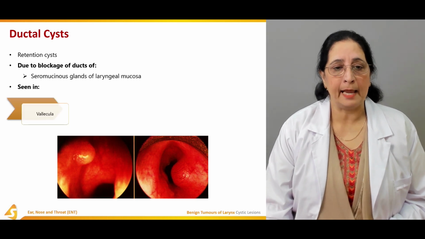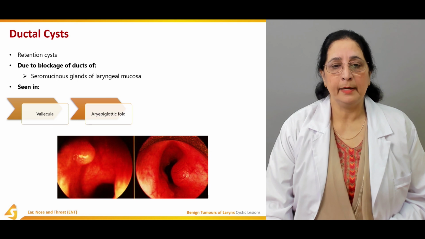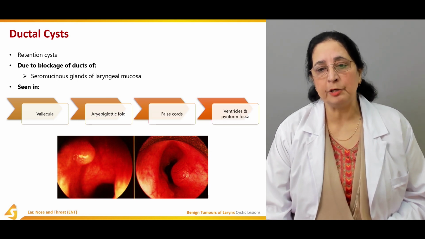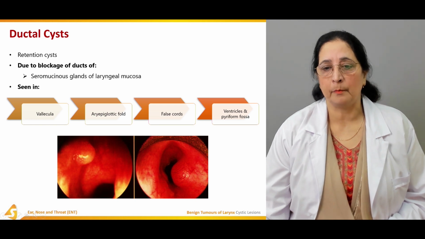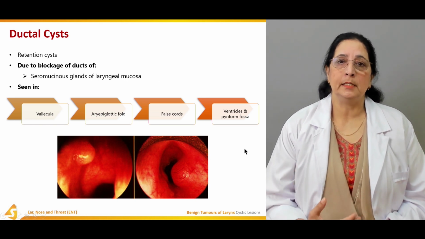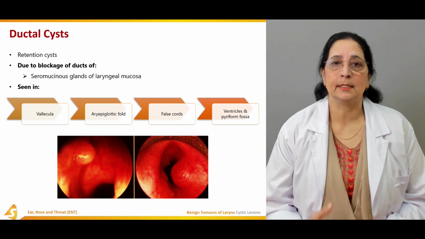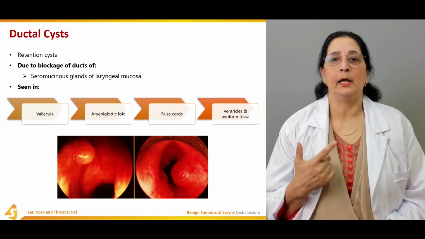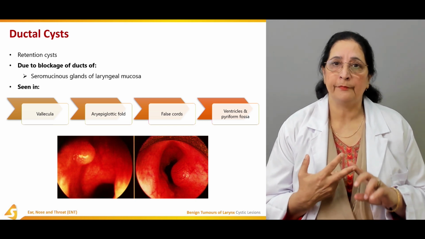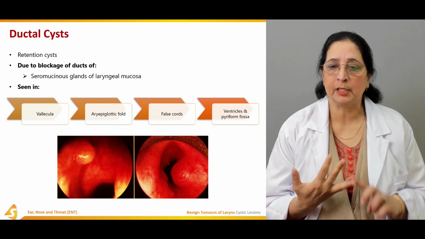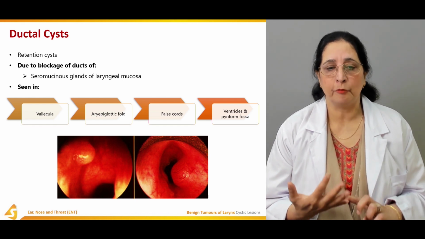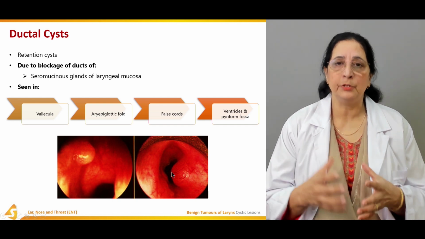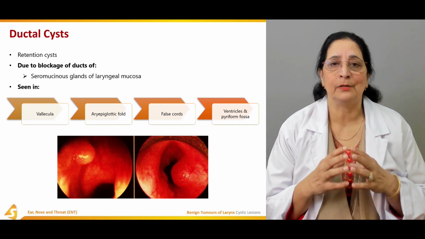Seen in vallecula, aryepiglottic fold, and false chords, and ventricles, and piriform fossa. So all these are different sites where the ductal cysts are produced: the vallecula, aryepiglottic folds, false chords, ventricles, and piriform fossa. And this is a very good picture of the ductal cyst formed due to blockage of the ducts of the gland.